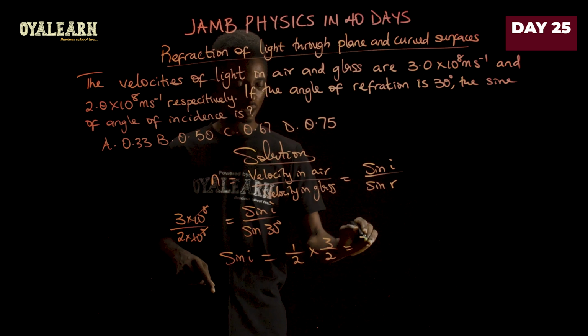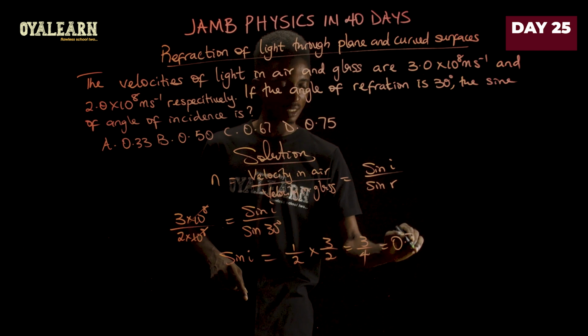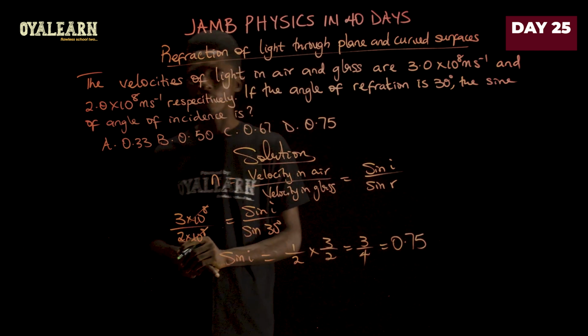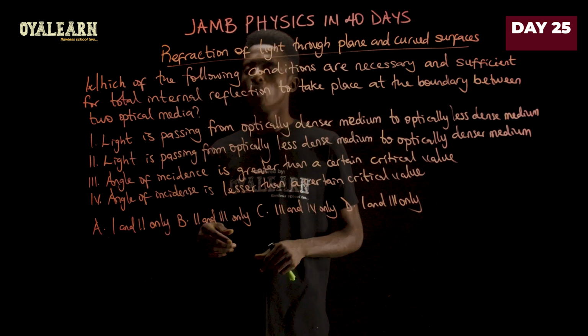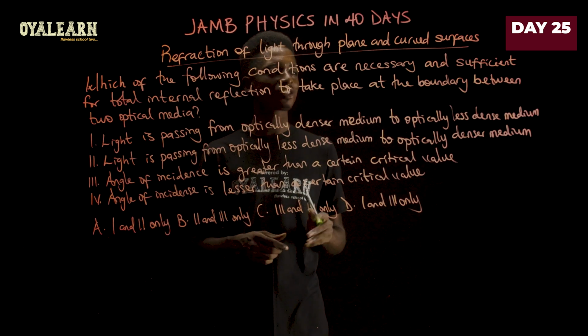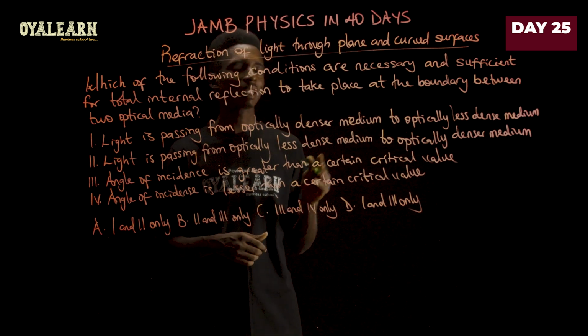Now, this would give us 3 over 4, which is 0.75. So the correct option here is D. Which of the following conditions are necessary and sufficient for total internal reflection to take place at the boundary between